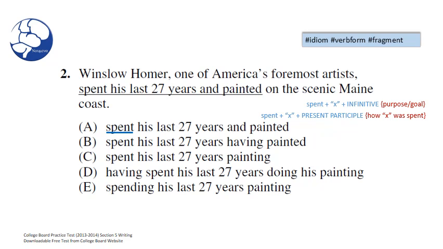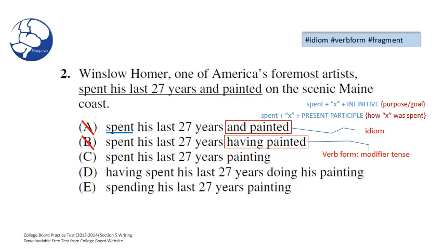Winslow Homer, one of America's foremost artists, in A, spent his last 27 years and painted. Well, and painted is not an infinitive and it's not a present participle. So it doesn't meet our requirements. So we have an error here in A. We still have no idea what his purpose or goal was or how his last 27 years were spent.